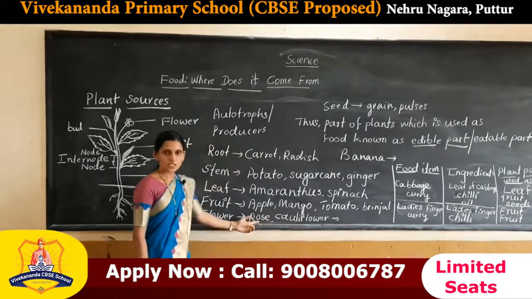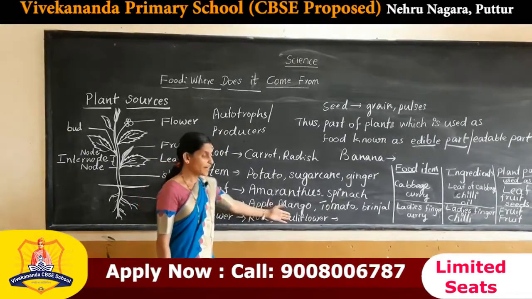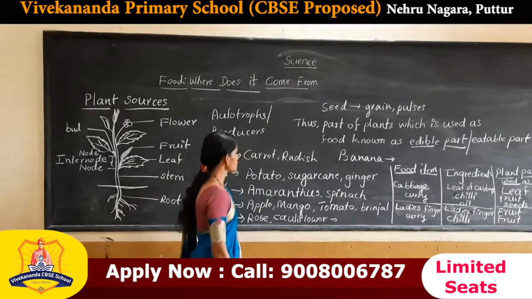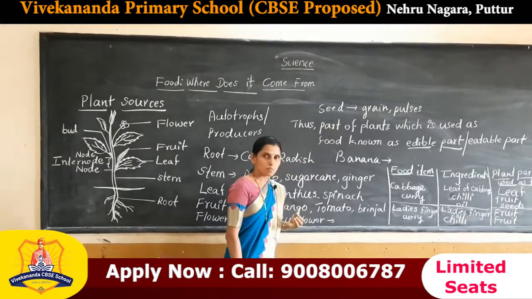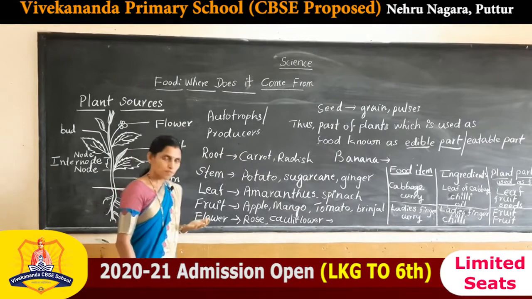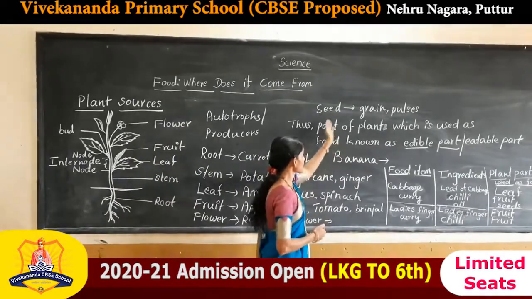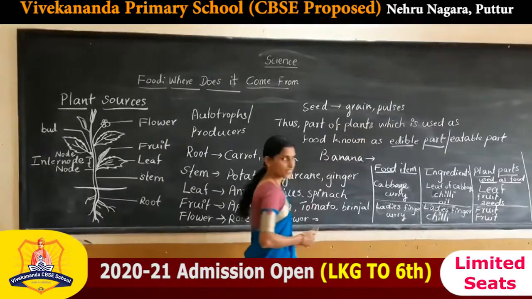Rose is used for the preparation of juices, and cauliflower is used as a vegetable. Next, seeds. In which plants can we get seed as food? Most plants like wheat plant or paddy plants give grains and pulses as seeds.